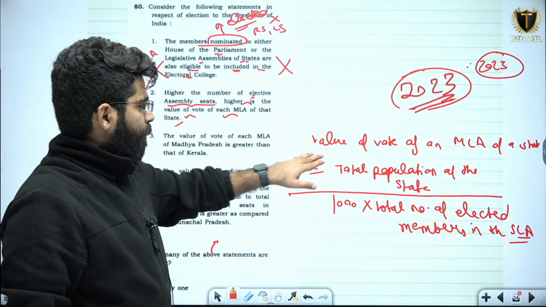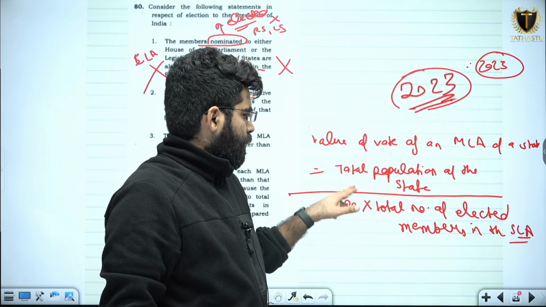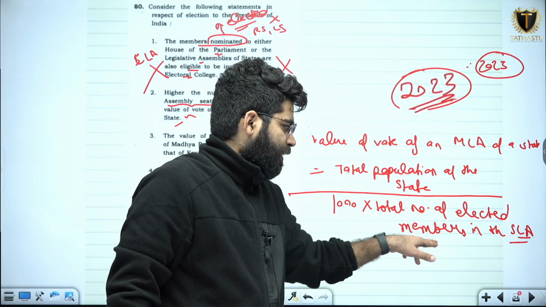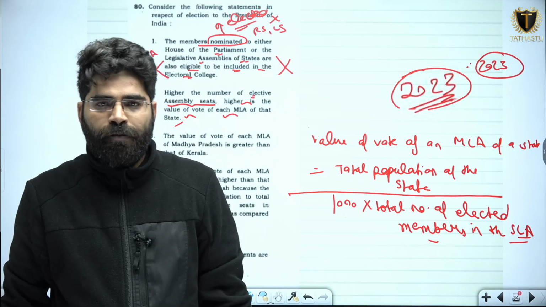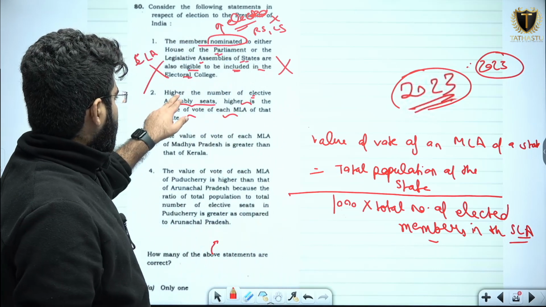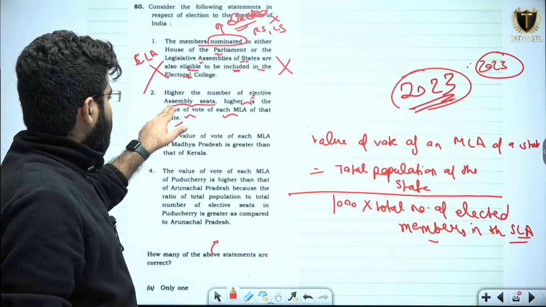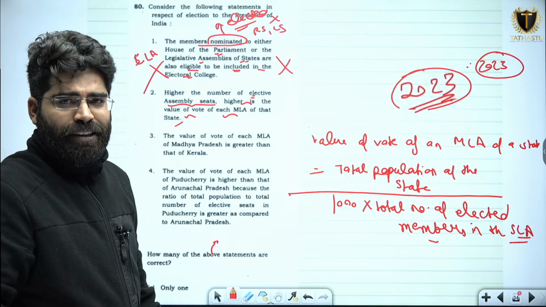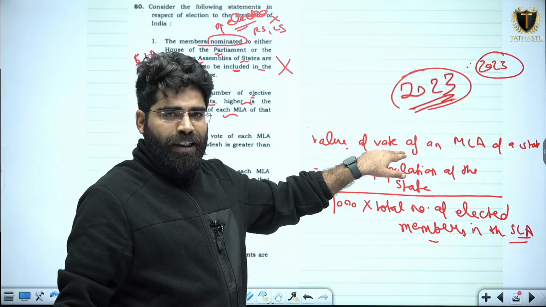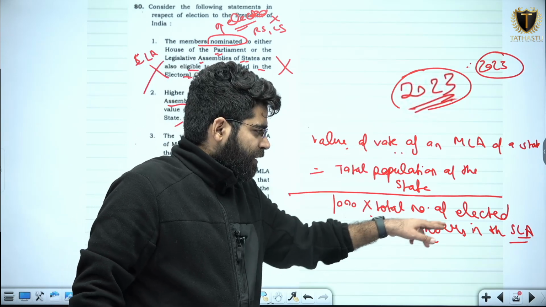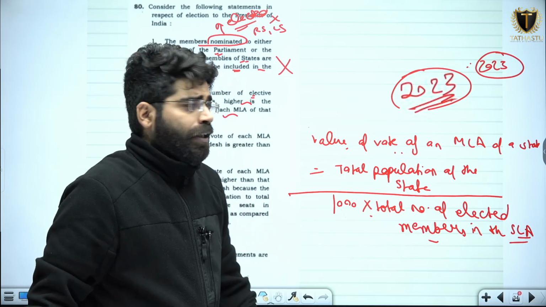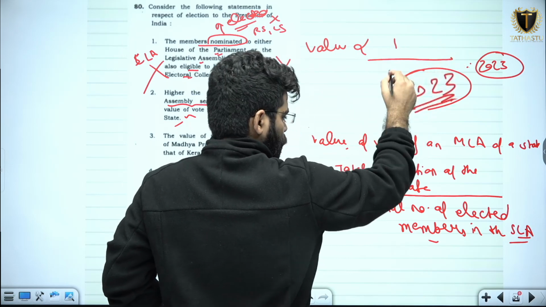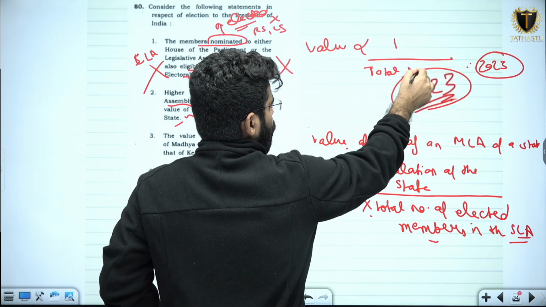What is the formula? The value of vote of an MLA of a state is the total population of the state divided by 1000 into the total number of elected members in the state legislative assembly. Now tell me one simple thing: what does it say? Higher the number of elected assembly seats, higher is the value of vote of each MLA of that state. Just tell me, the value of vote is up here and the total number of elected members in the state legislative assembly is down here. This means the value of vote is inversely proportional to the total number of elected members.